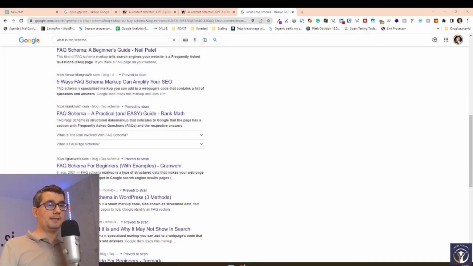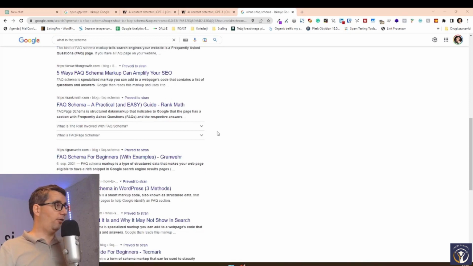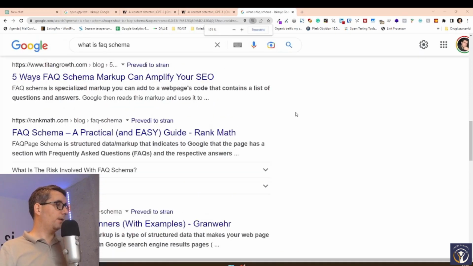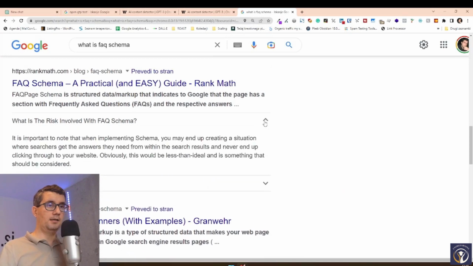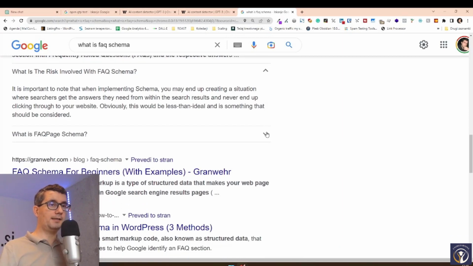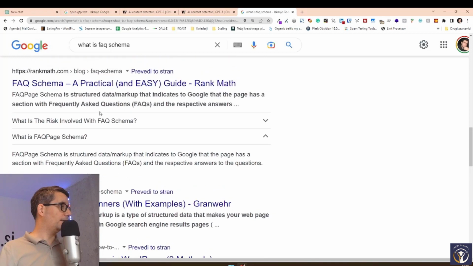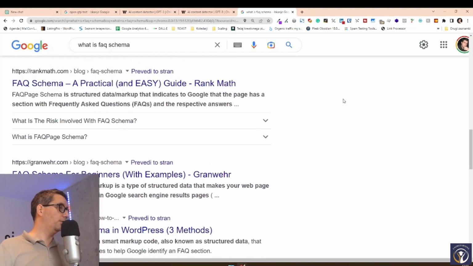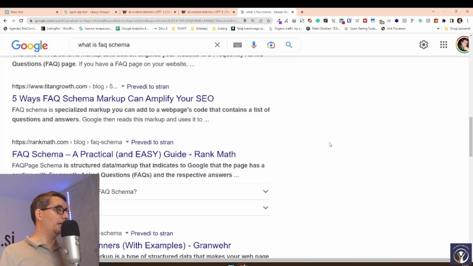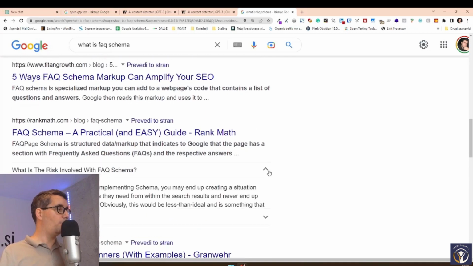This is not going to help you directly rank better in Google, but it's going to help you get more visitors to your website because it increases the click-through rate. So the percentage of people that are going to click on your result is going to be higher. It looks like something like this. In the search results directly, we can open the text, and we can see additional content directly in the search results. So you can see that this search result is larger and bigger, so more people are going to click on that.